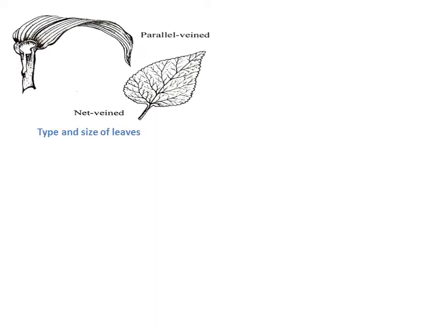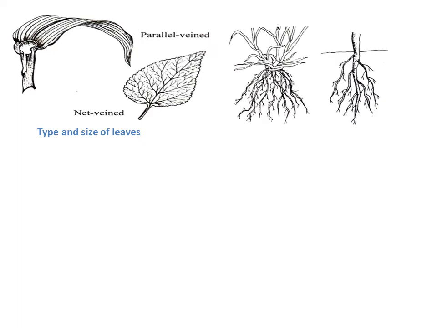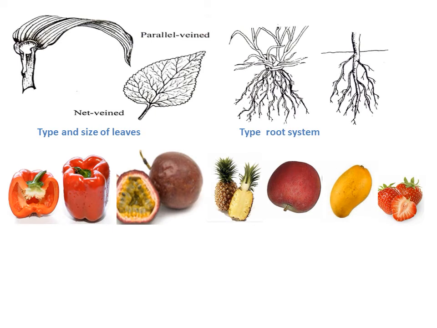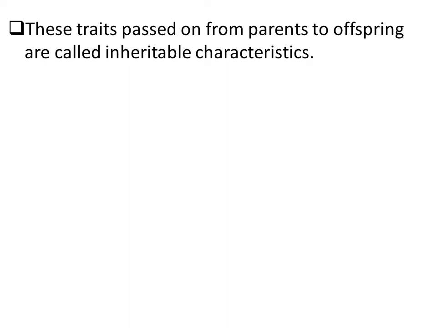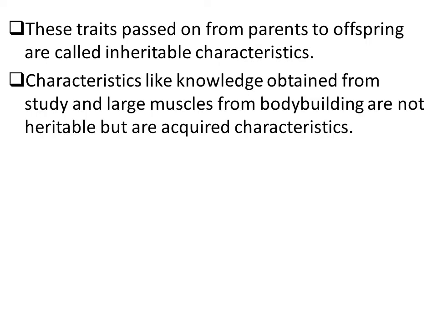The type and shape and size of leaves, the type of roots, the type and shape of fruits, among others. These traits that are passed on from parents to their offsprings are referred to as inheritable characteristics.